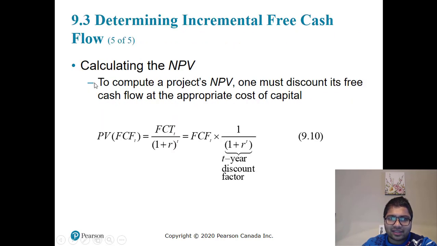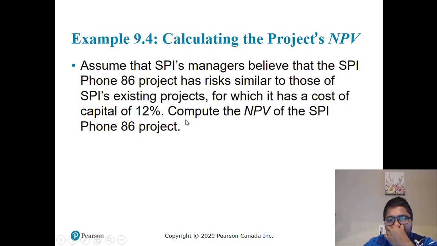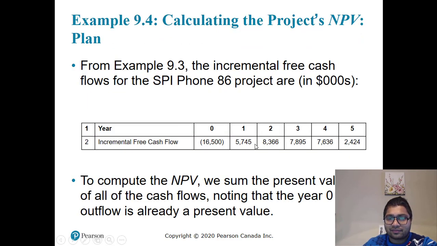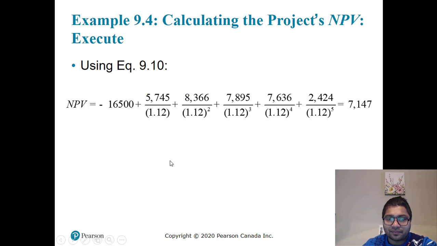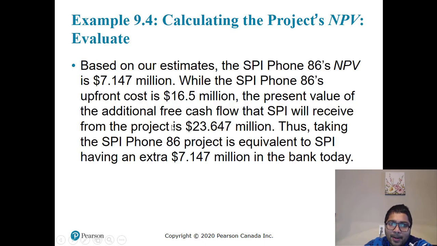They are still calculating NPV. We have done this. We calculate net present value using a discount rate. So we had considered a 10% rate. So you discount each cash flow by the respective years, you calculate present value, and you subtract 16.5 million from that. Okay, based on our estimates, this is okay.